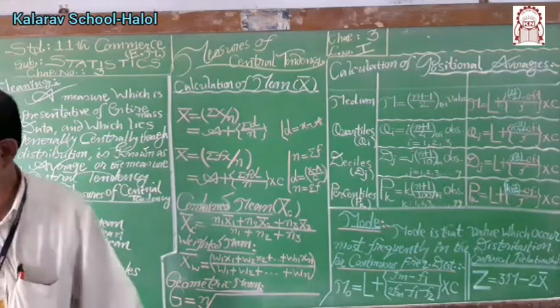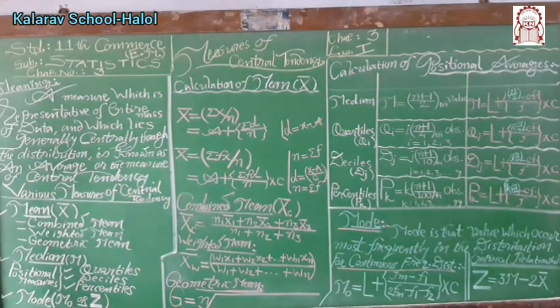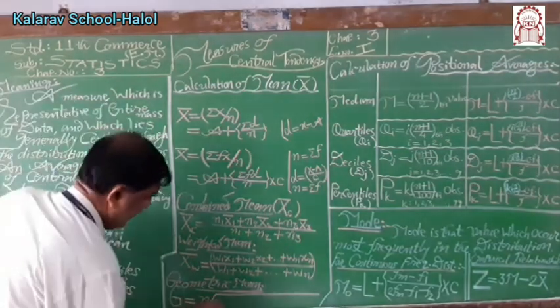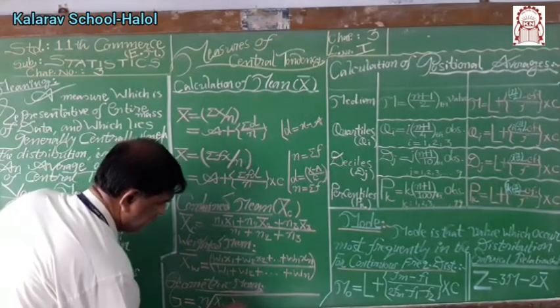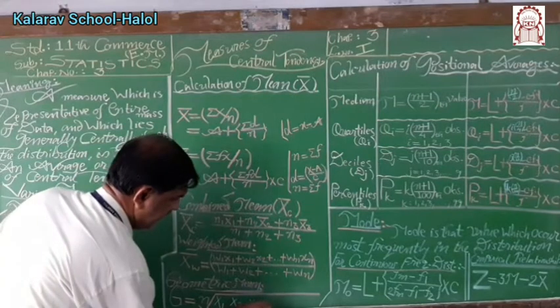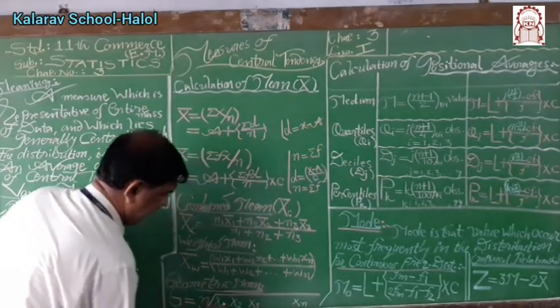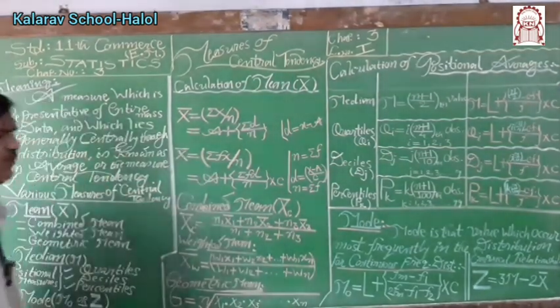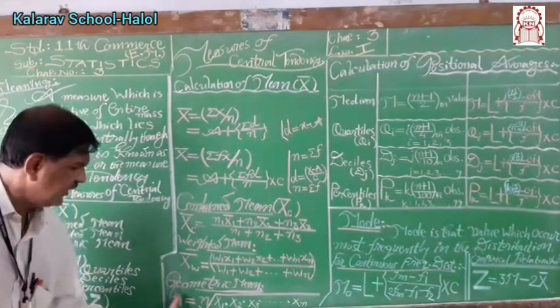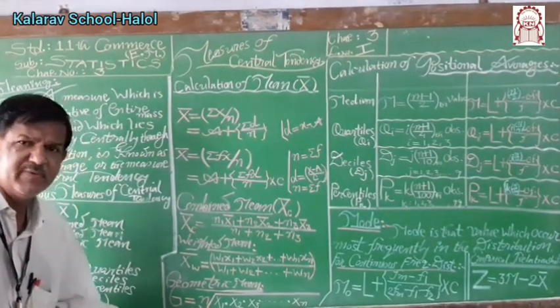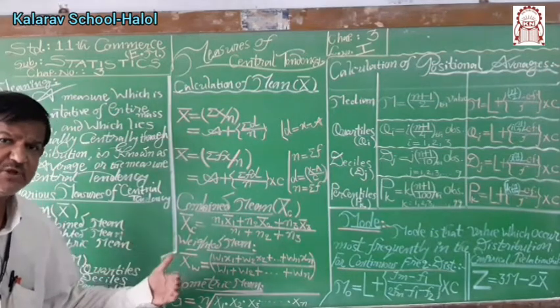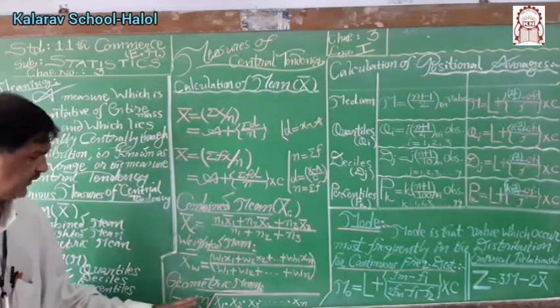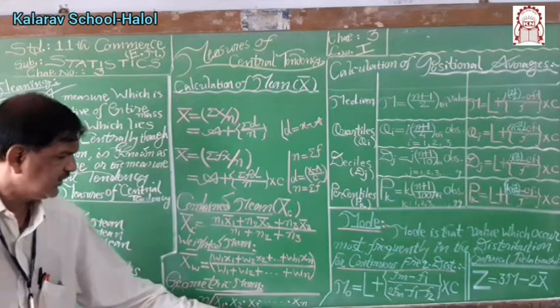And geometric mean is given by the nth root of x1 into x2 into x3 up to xn. If only two values are there, then we have to take the square root. If three distinct observations are there, then for finding out GM, cube root. If four observations, then fourth root. If n number of observations, then we have to take the nth root of x1 into x2 into x3 into xn.